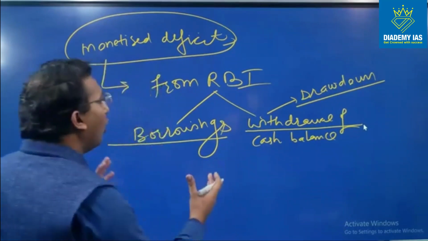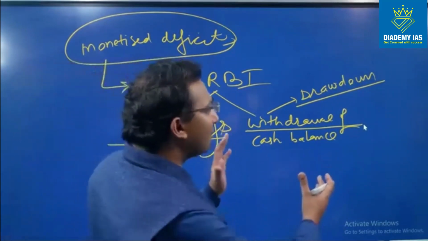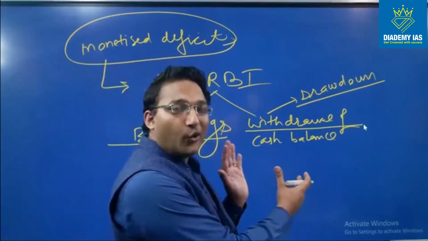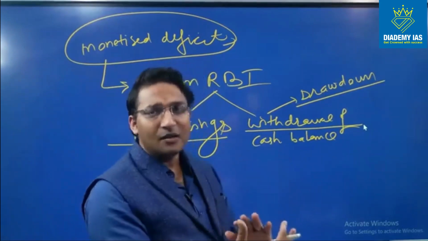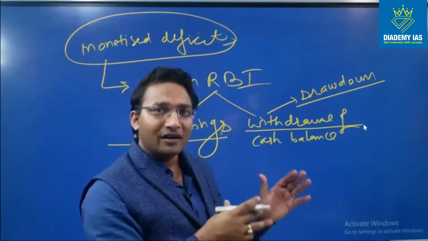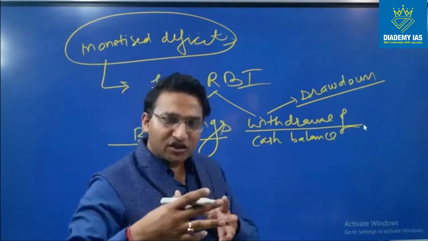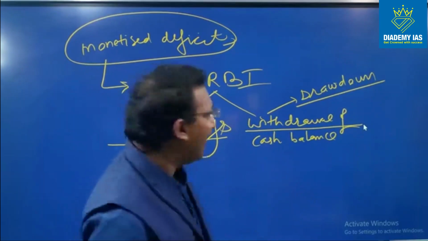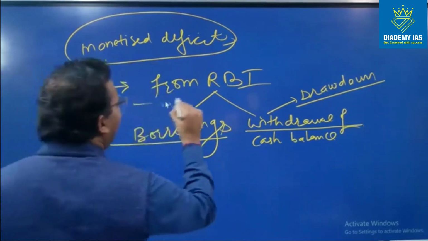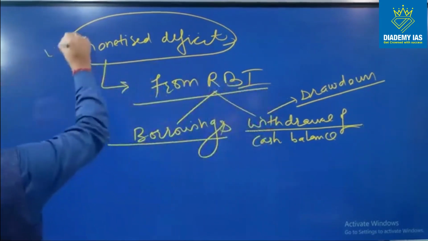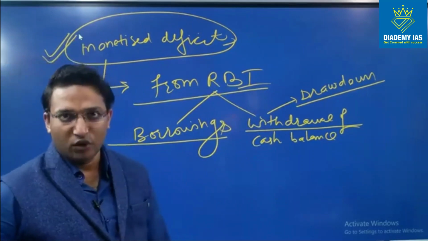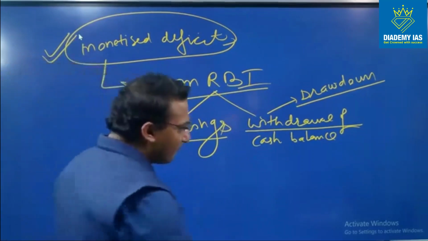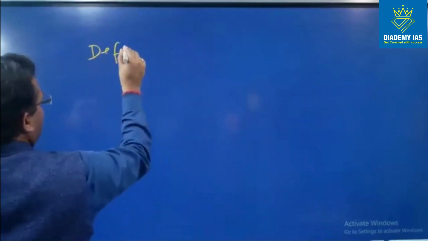This is the first thing. Or it is withdrawing its own cash balance from its own account, which is lying with the RBI, right? So RBI is the bank of the central government. So the central government is withdrawing the cash from the RBI. So ultimately any amount which is taken from the RBI for managing the deficit, that is monetized deficit. That is monetized deficit. There is one more term which is deficit financing.